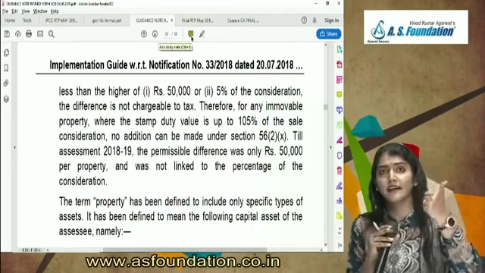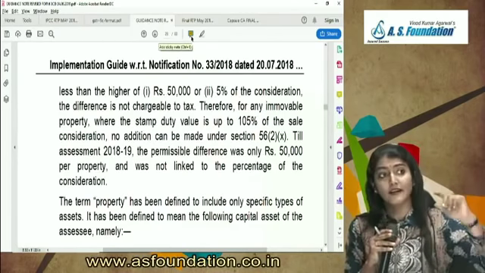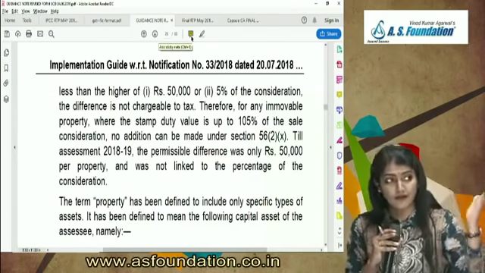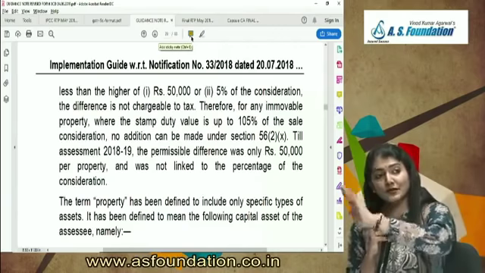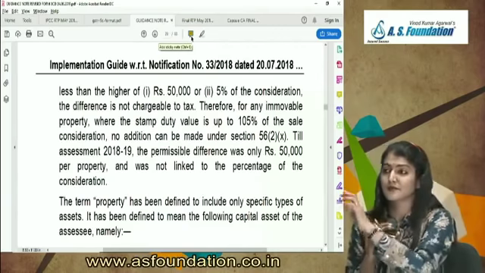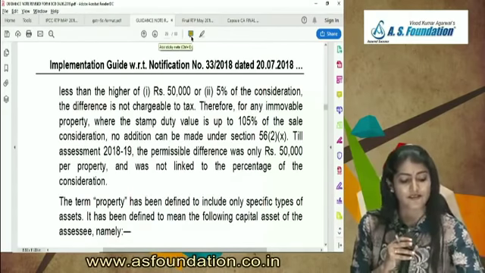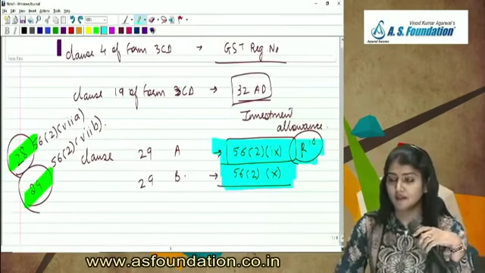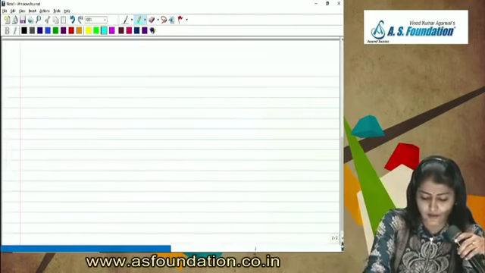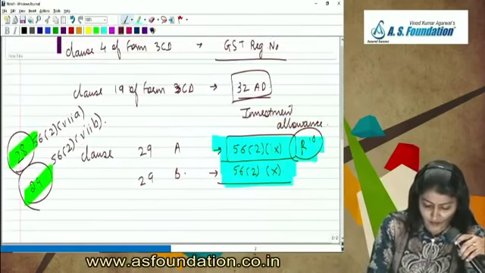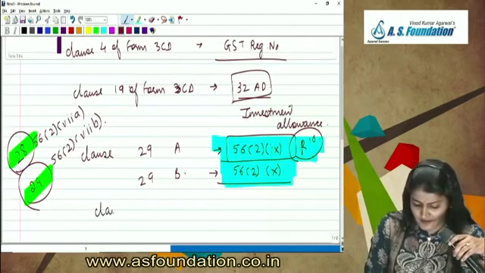So 28, 56(2)(vii)(a), 29, 56(2)(vii)(b), 29A, 56(2)(ix) and 29B, 56(2)(x). All are 56(2), income from other sources. Then I come to clause 30. What is the original clause 30?